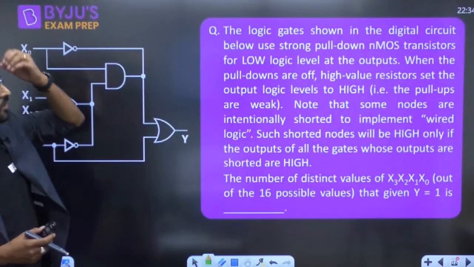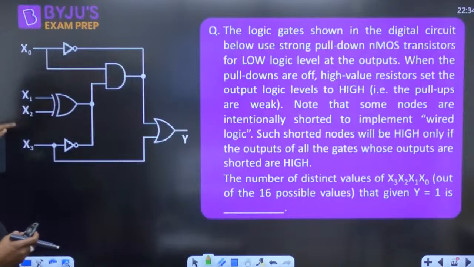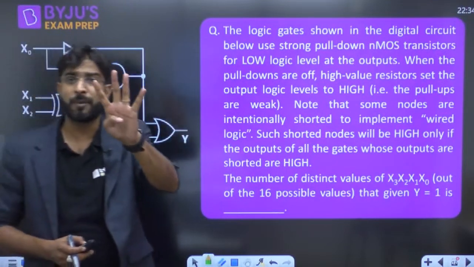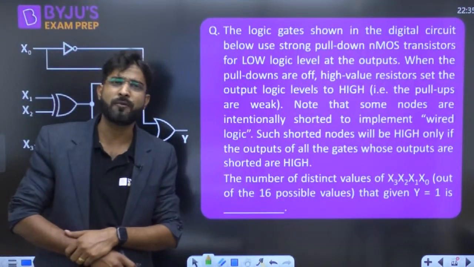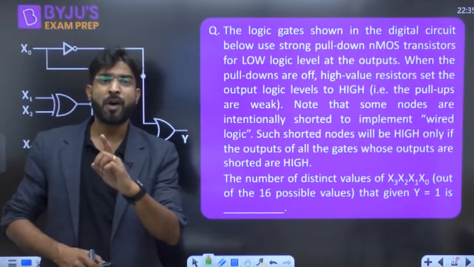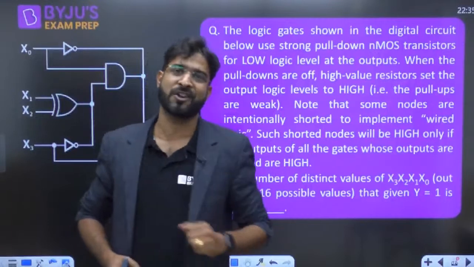The logic gate shown in the digital circuit, X0, X1, X2, X3. Again, X0, X1, X2, X3. They are the 4 variables. And how many combinations are possible? How many minterms can you write with the help of 4 variables? With 4 variables, we are able to write a total of 16 expressions, right?